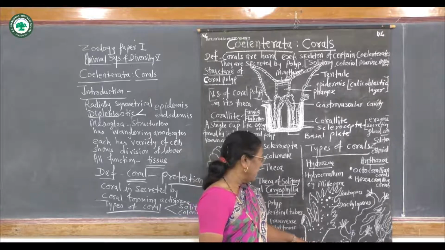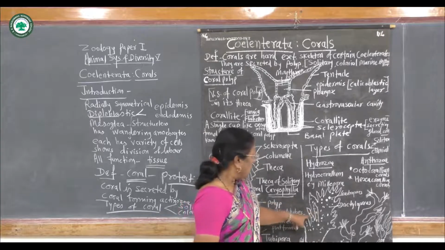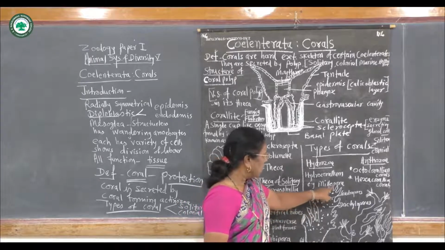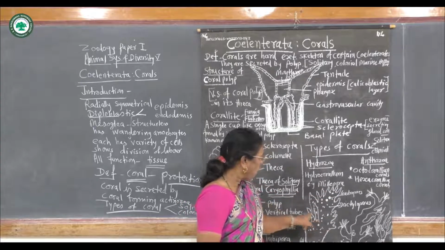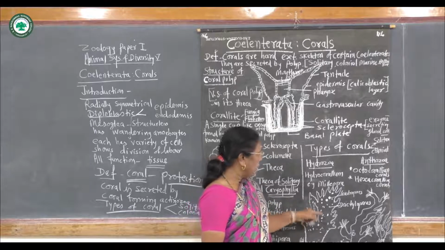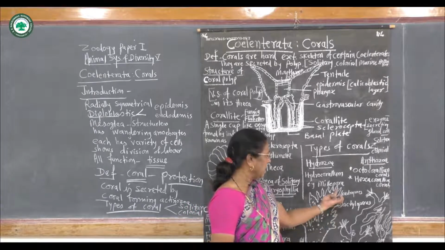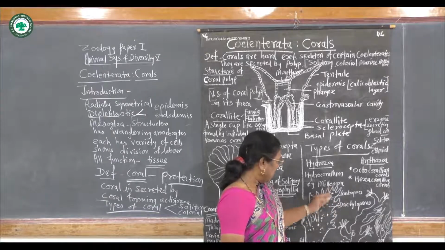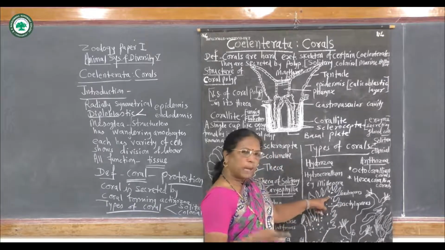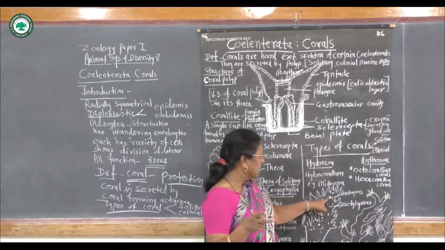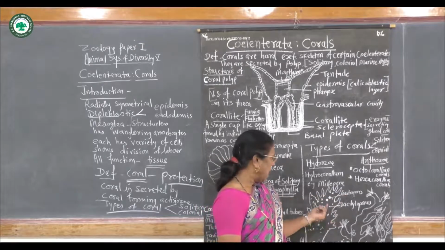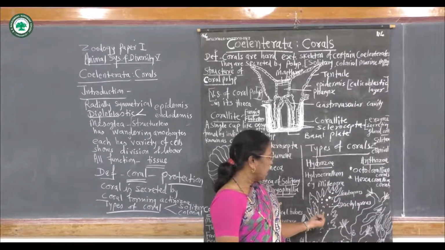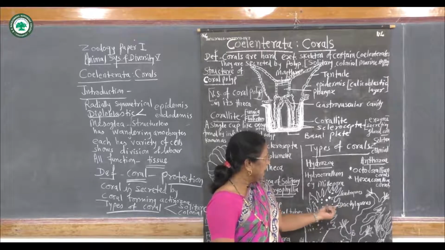Example Alcyonium. Here numerous polyps form the skeleton, which is tubular or polyp-like. In the central gastrovascular cavity, two types of pores are present. Larger pores are called gastropores and smaller pores are called dactylopores.